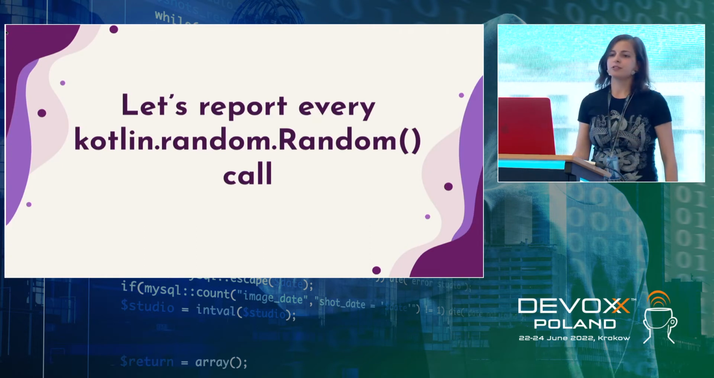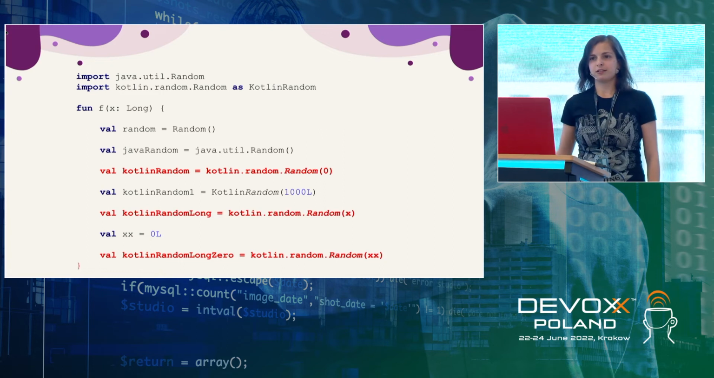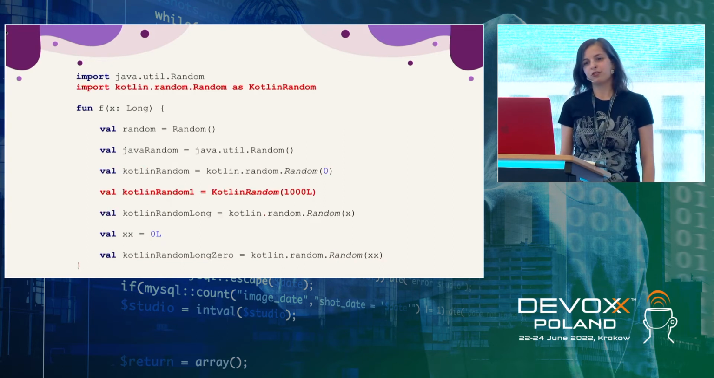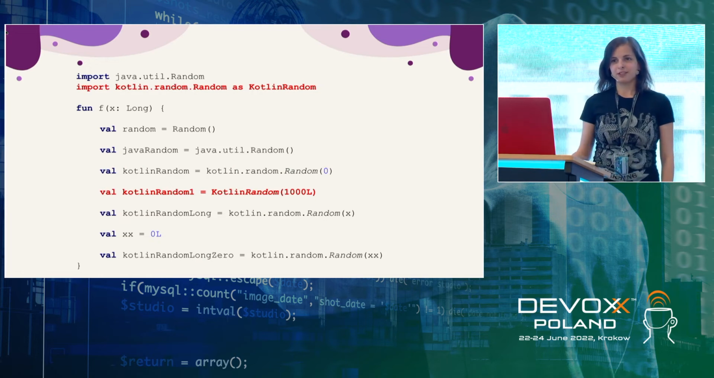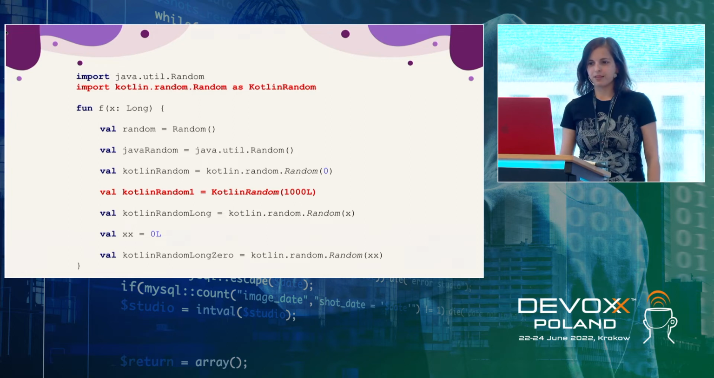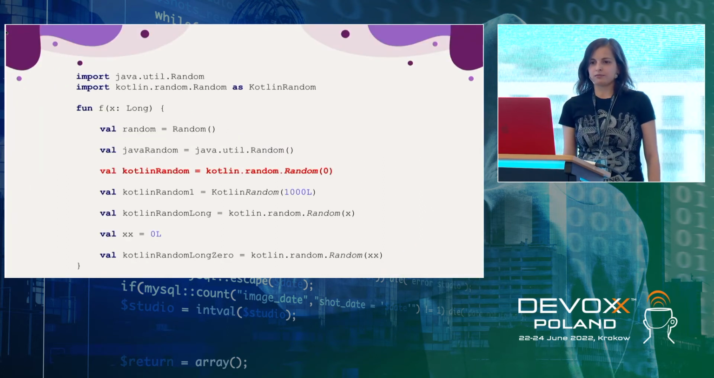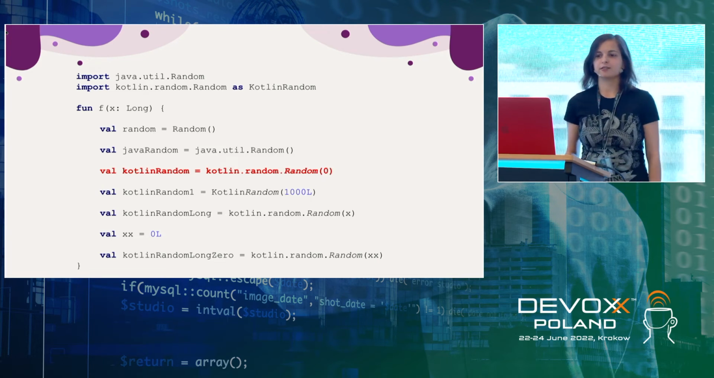Another example is, let's report every Kotlin random function. So it's easier to report when it's, again, a fully qualified name. But if you want to report a named import, you need semantic to resolve this named import. And the last example is, let's report every Kotlin random function if it's called with 0. Again, if 0 is hard-coded, it's easy to report because it's hard-coded. You just need syntax for this.